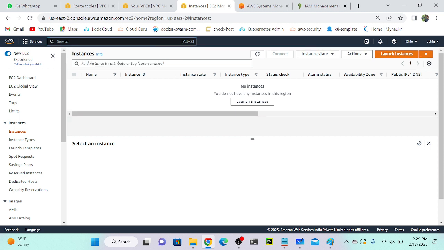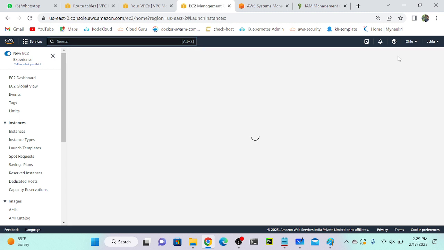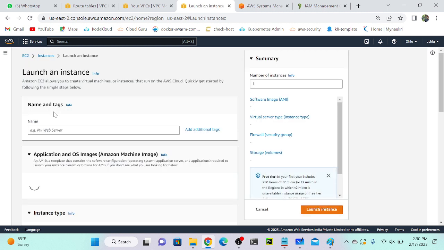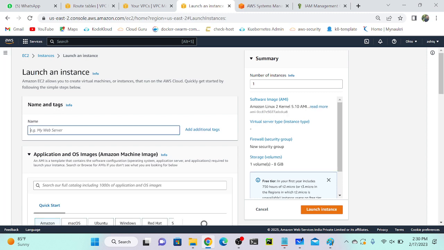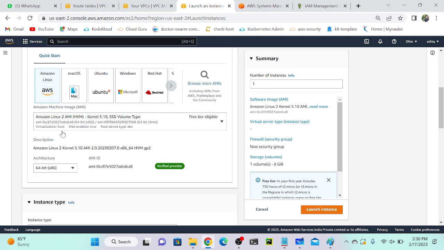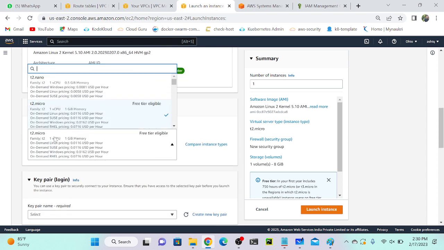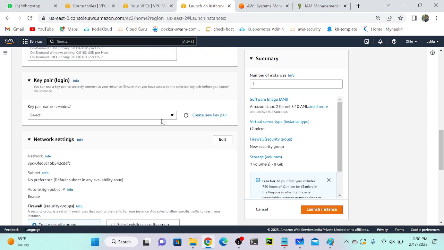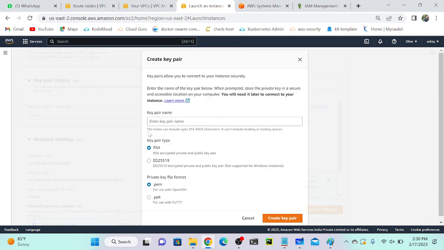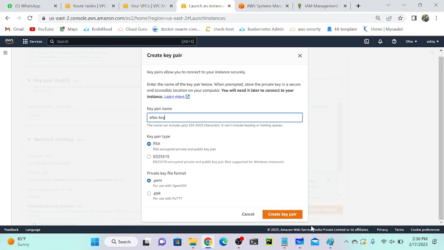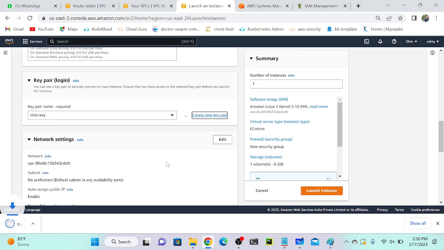So let me create an instance, launch instance. So this is my public virtual machine. I will call it public VM. Instance type t2.micro. Key pair I will select. I will create a new key pair. This is Ohio key. Create key pair.